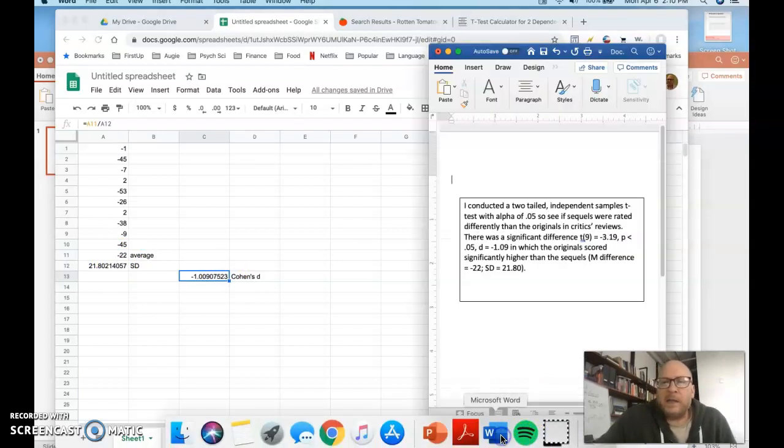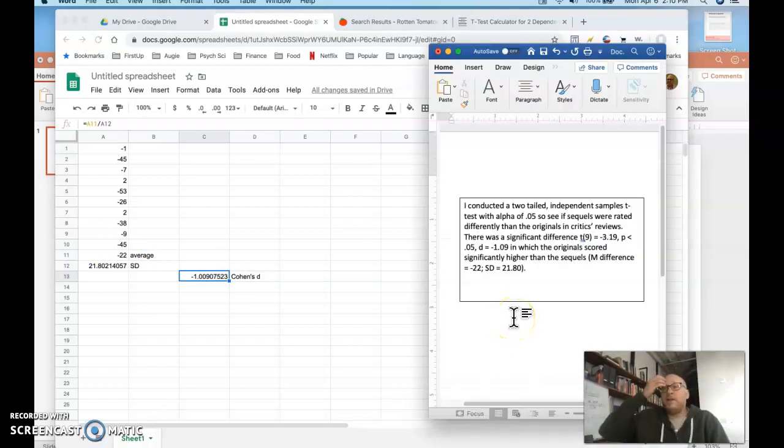So, using the information in the assignment, I came up with this. It's all of the 5 topics that you need to say when you write about statistics. So the way I wrote this is I conducted a two-tailed independent samples t-test with alpha of 0.05, which is the specific test I used. The purpose of it was to see if the sequels were rated differently than the originals and critics' reviews.